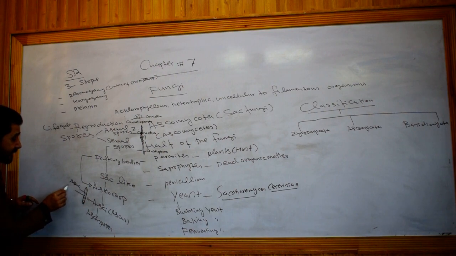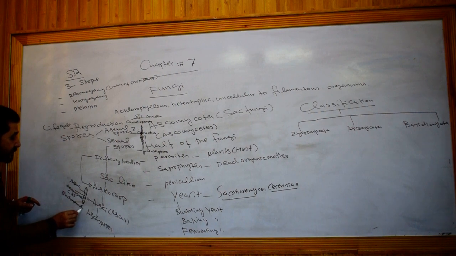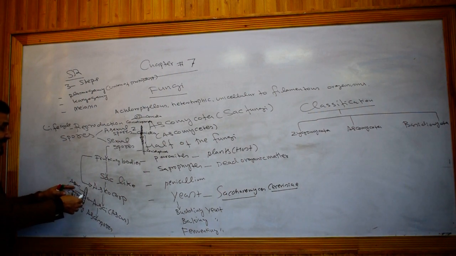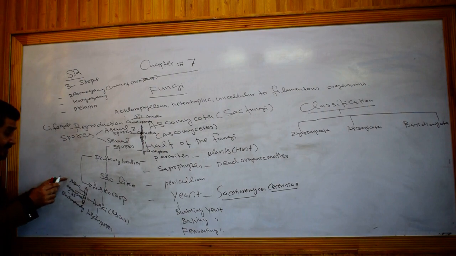The spores present in the ascus are called ascospores, and the number of ascospores is 8, and they are inside the ascus, so that is why they are produced endogenously. Endogenously means inside the sac-like structure. This sac-like structure is called ascus. Inside the ascus, 8 ascospores are present.